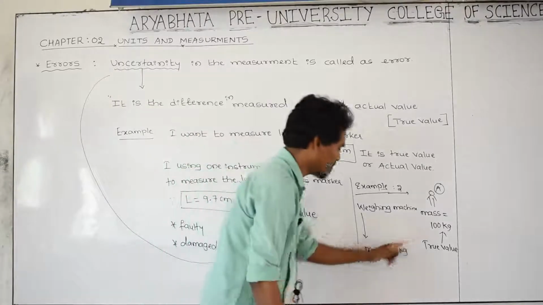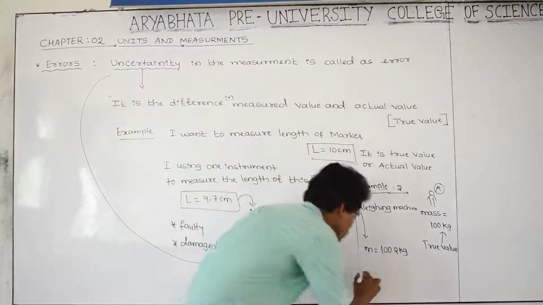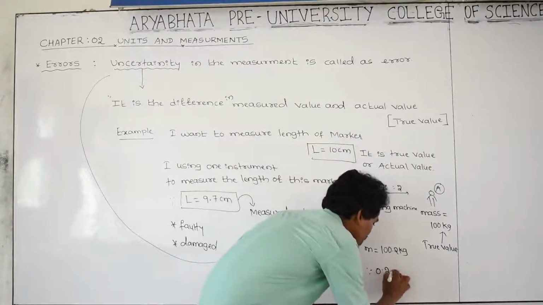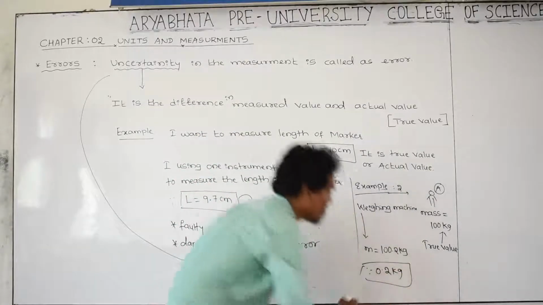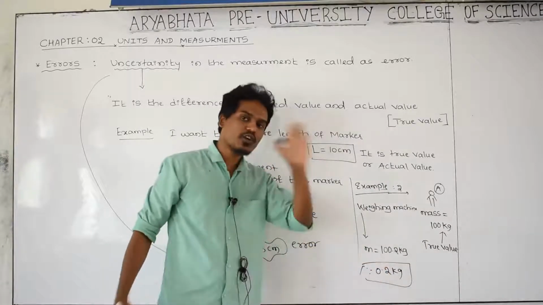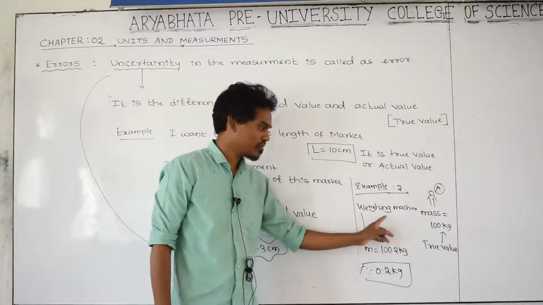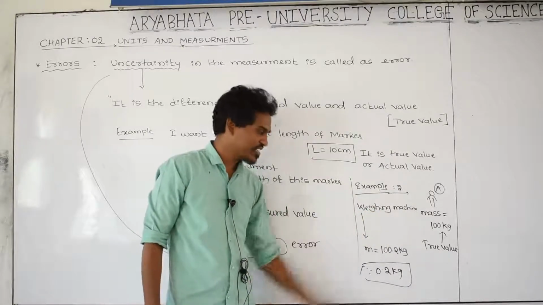Let us take this value minus this value, 0.2 kg. Therefore, 0.2 kg is the extra value the machine is giving. Is it real? This is not real. Therefore the machine has an error. How much is the error?